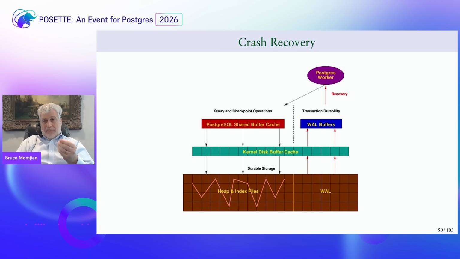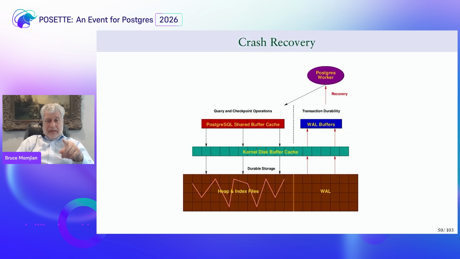You can see it at the top right, and the Postgres worker will read the write-ahead log and effectively replay the transactions that may have been partially written to the heap and index files, or potentially not even written at all to the heap and index files. They were written to the write-ahead log. So therefore, we're replaying them, okay?